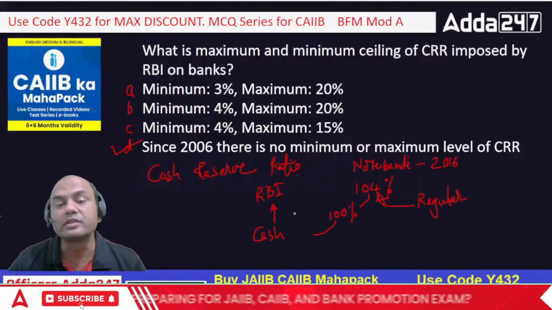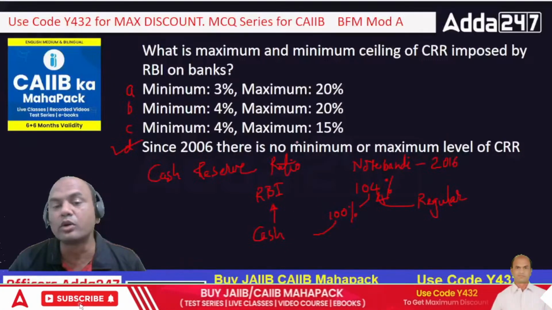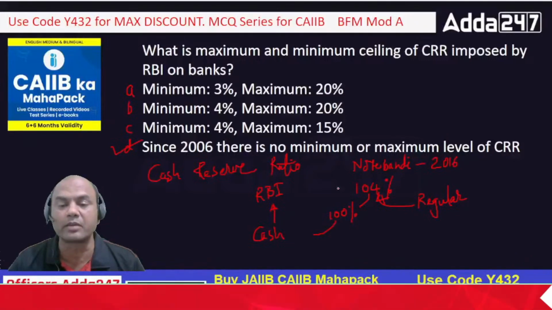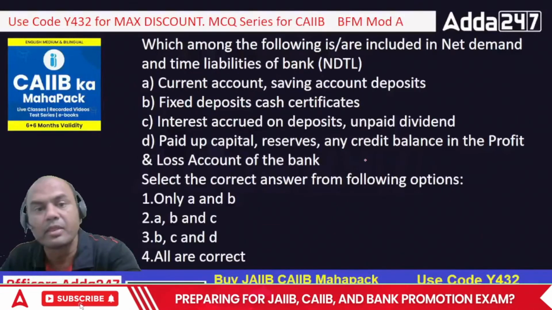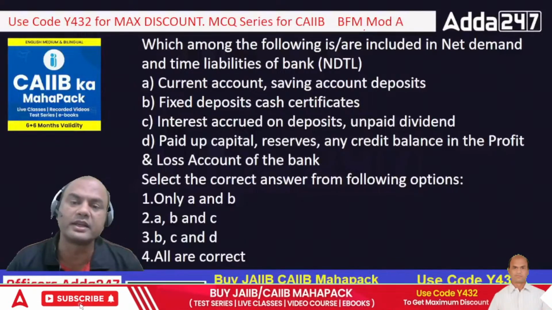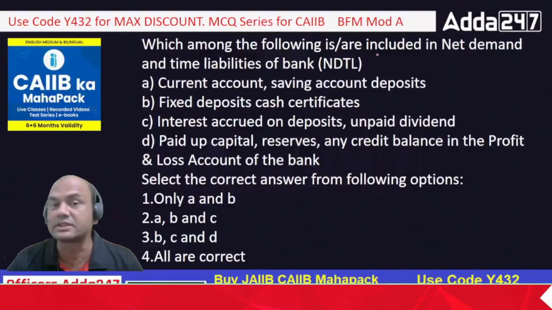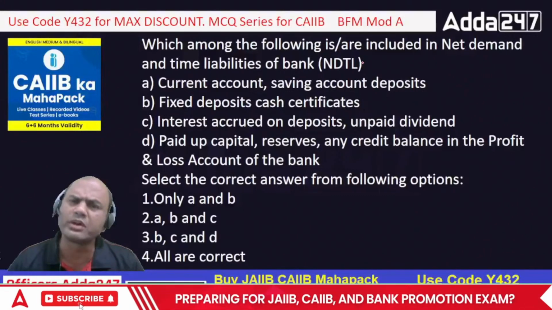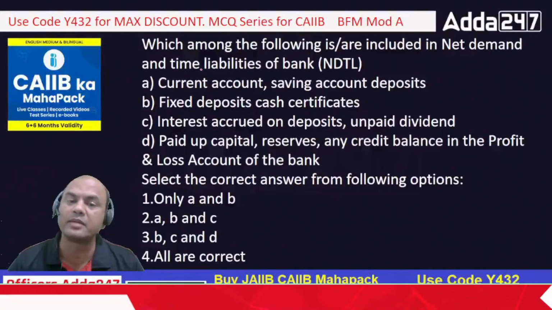Okay, so that's why I said that this will answer your question. There is no minimum or maximum limit level of CRR. That's why the RBI could keep it at 104% at that time. Okay, which among the following is or are included in the NDTL of the bank? I just told you CRR is calculated on NDTL. But what is included in that NDTL? NDTL means net demand and time liabilities.